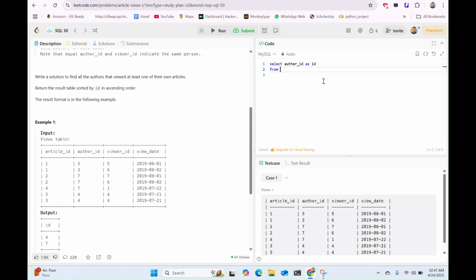From the table named views, and here we will write a filter condition with the conditions given in the question.